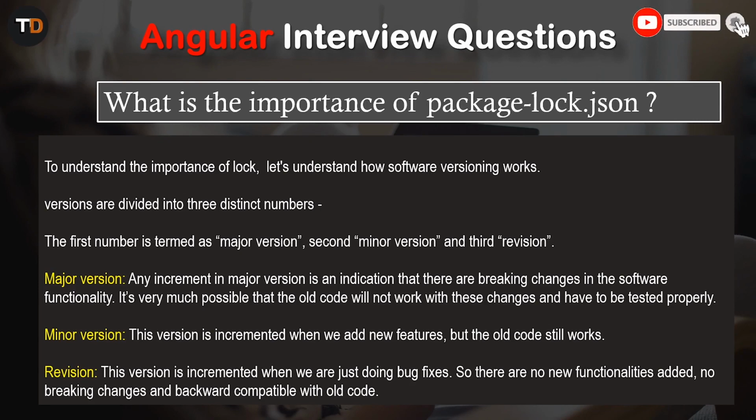Minor version. This version is incremented when we add a new feature but the old code still works. Revision. This version is incremented when we are just doing bug fixes. So there are no new functionalities added, no breaking changes, and backward compatibility with old code. So this is the importance of the package-lock.json file.